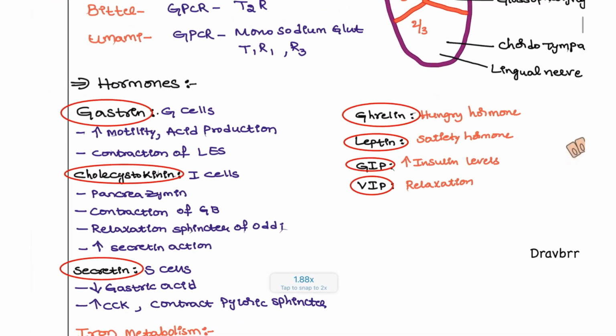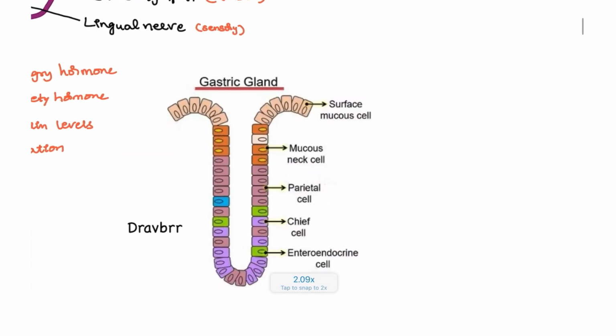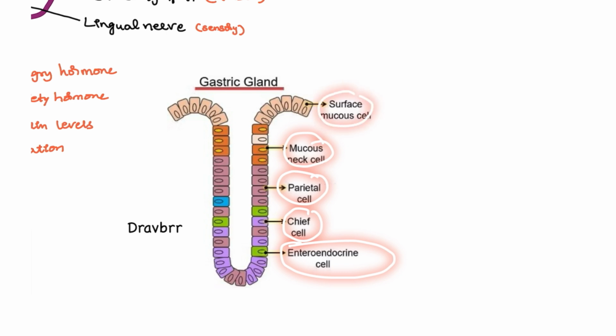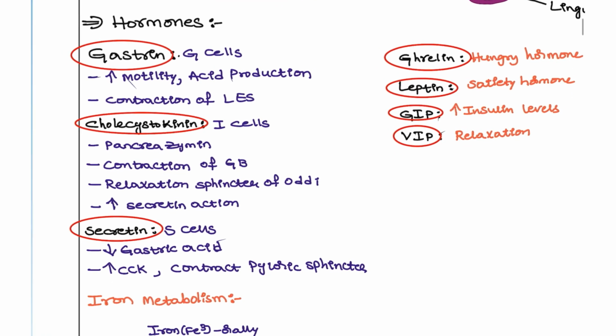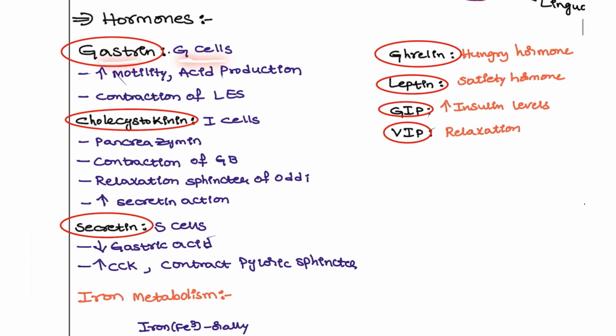Next, coming to the hormones, you can see the gastric cells here: the enteroendocrine cells, chief cells, parietal cells, mucous and surface cells. These are the important cells that play a role. Let's see what those roles are. For example, gastrin is secreted by the G cells, and it increases gastric motility and acid production, and also causes contraction of the lower esophageal sphincter.